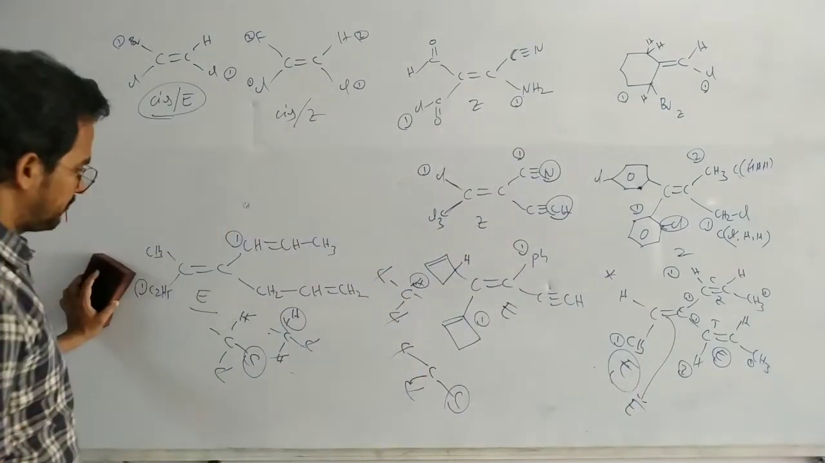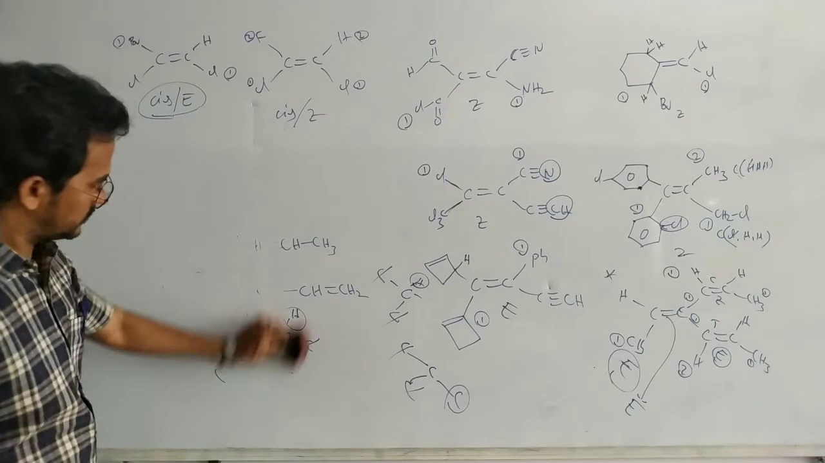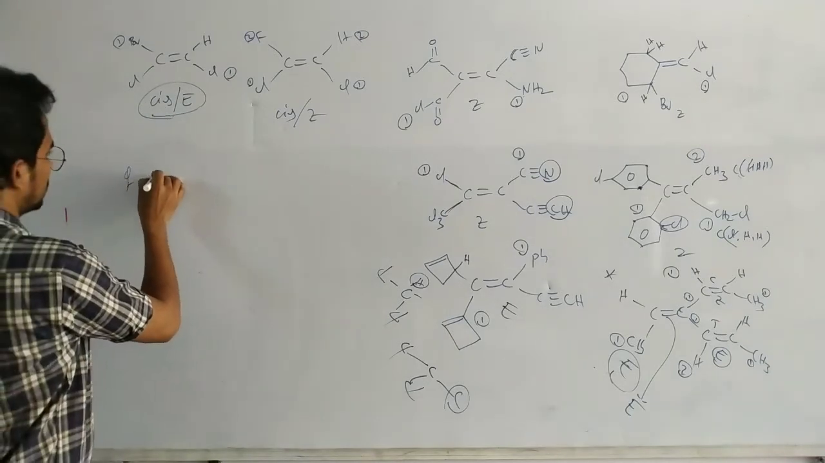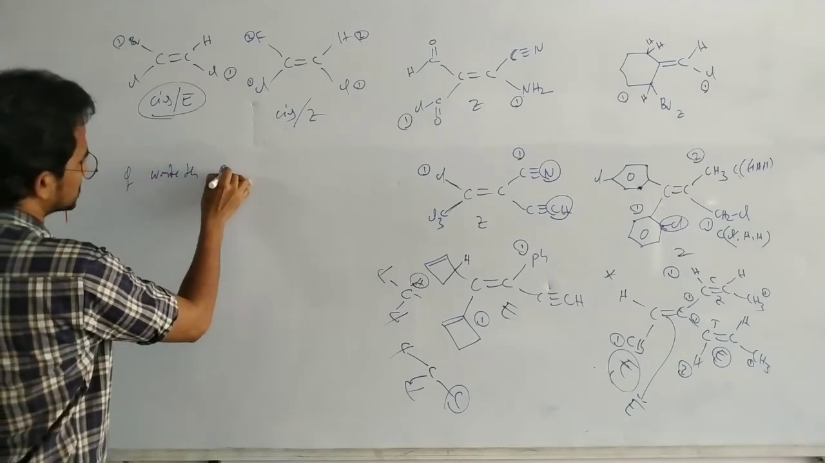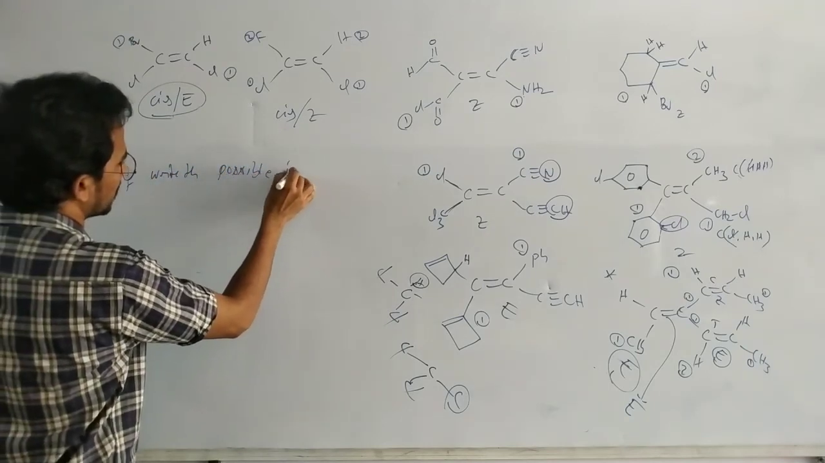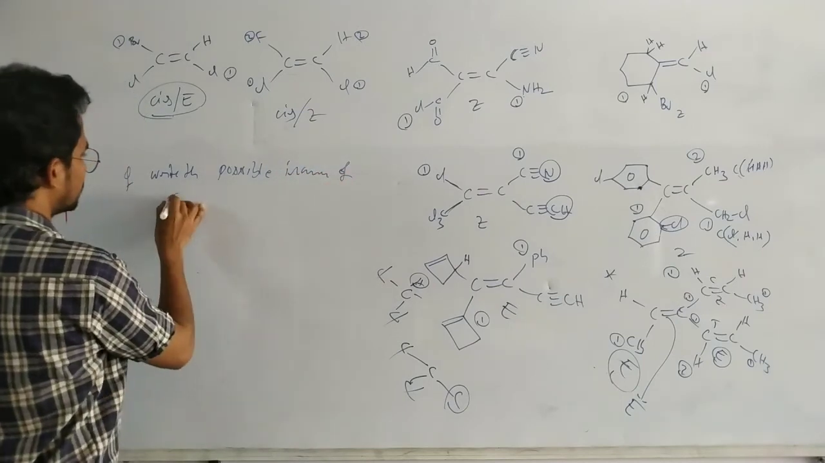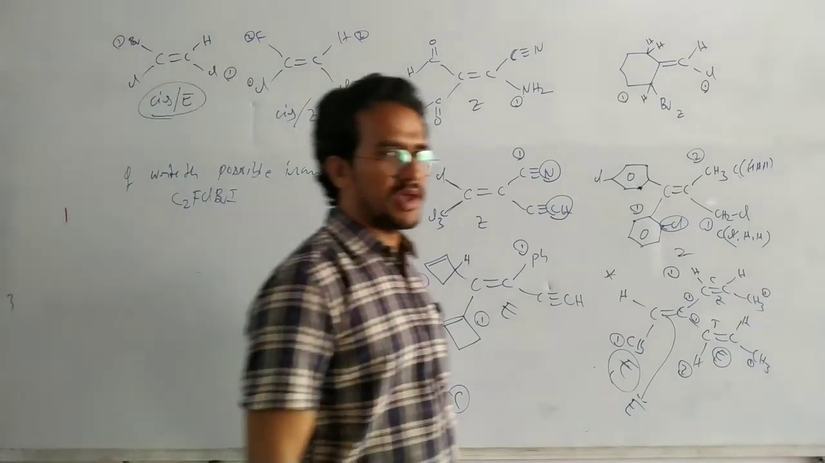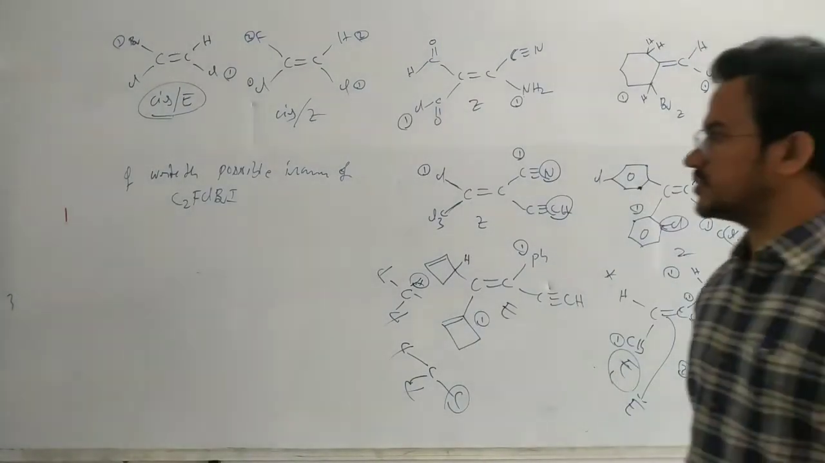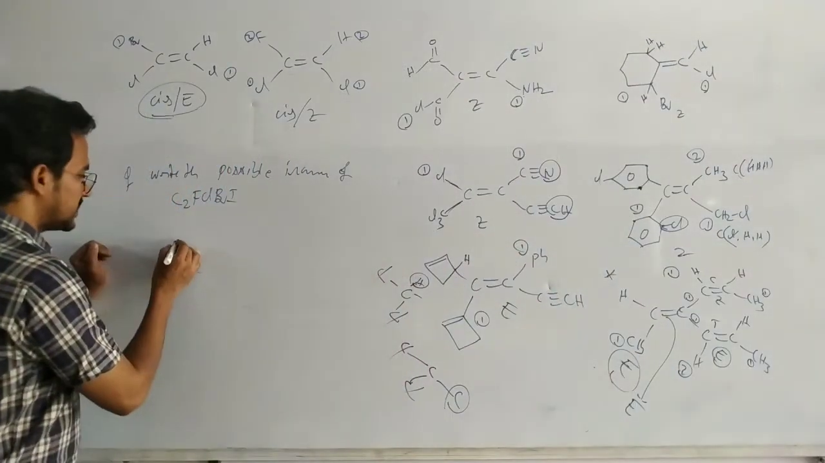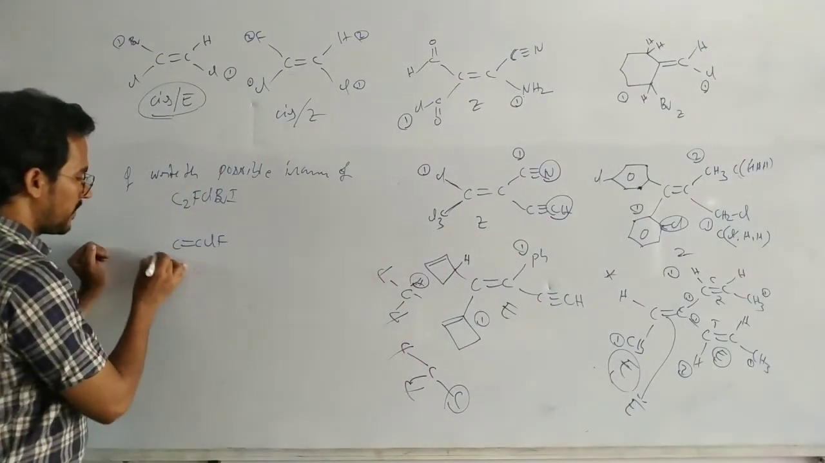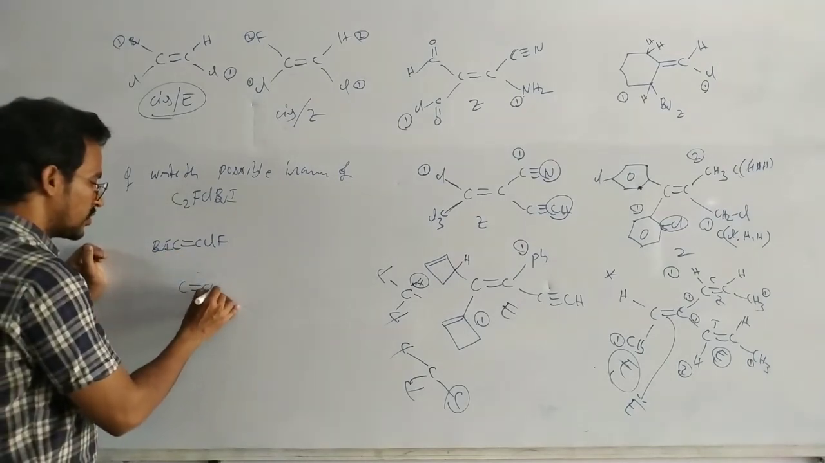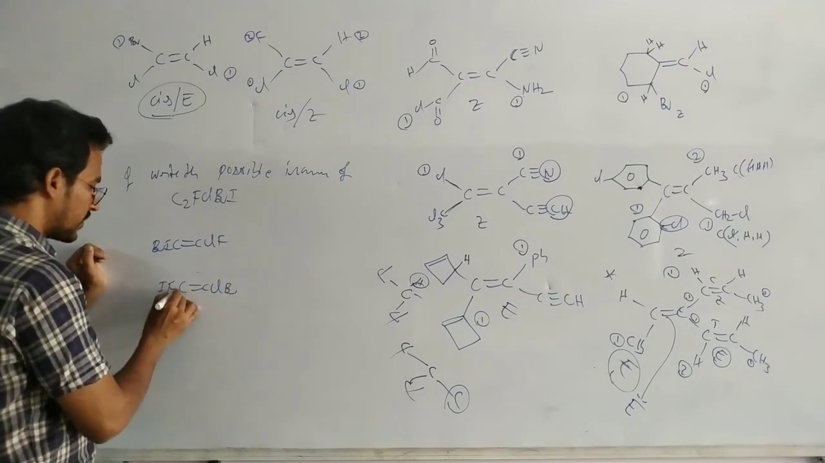And next, finally, one question. Write the possible isomers of C2 fluorine, chlorine, bromine, iodine. Possible isomers means, for this one we can write like this: double bond, chlorine, fluorine and bromine, iodine. Here double bond, chlorine, bromine, iodine, fluorine.